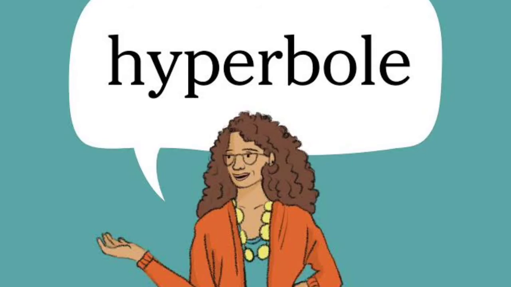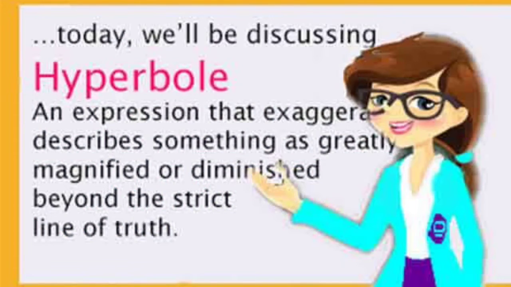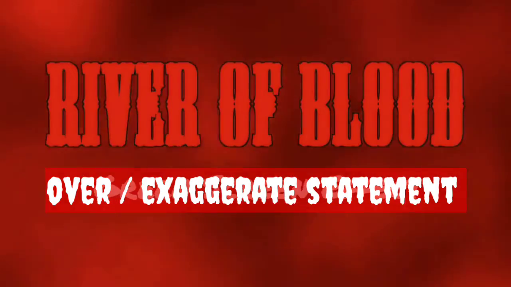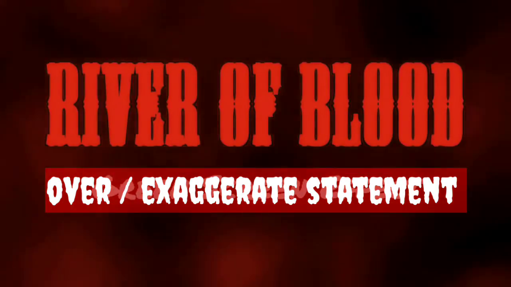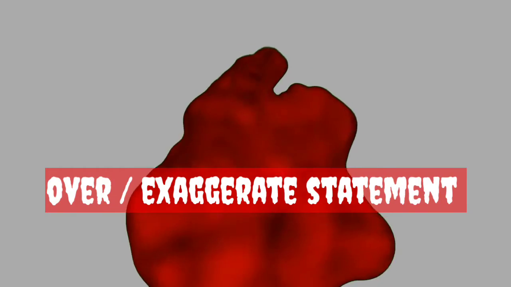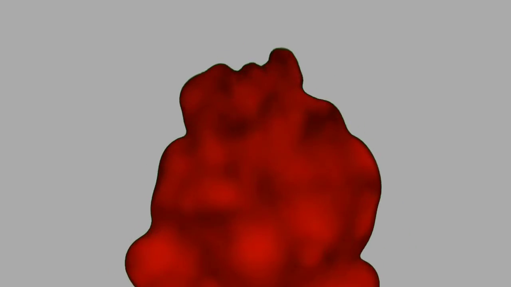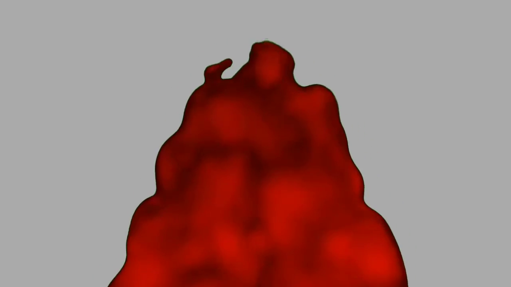Next figure of speech is hyperbole. When you exaggerate or overstate the statement, expressing something forcibly and clearly, then that kind of figure of speech is called hyperbole. For example, the river of blood flooded in the battlefield. I exaggerate blood here by saying the river of blood, which is nothing but an overstatement.